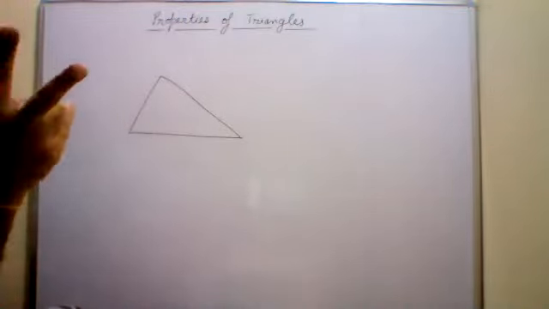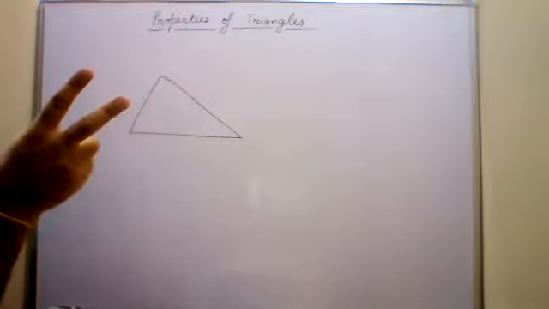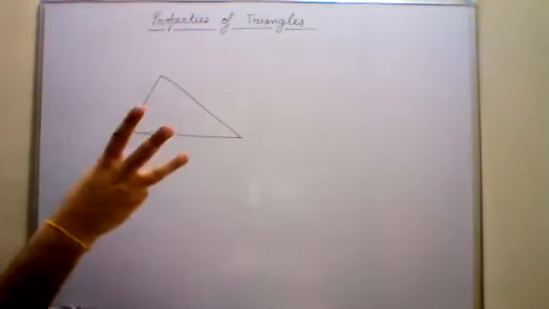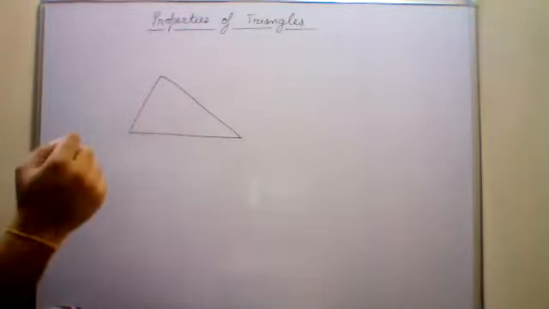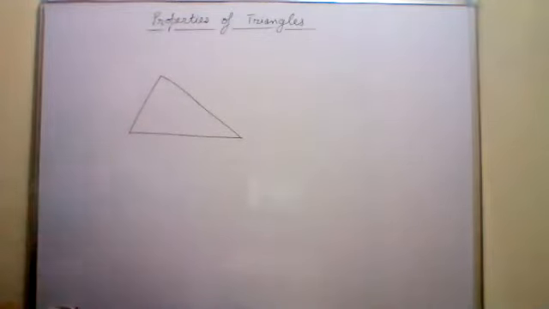In isosceles triangle, two sides are equal. In equilateral triangle, three sides are equal. All the three sides are equal in equilateral. This is a scalene triangle. Scalene triangle में कोई भी side equal नहीं होते.